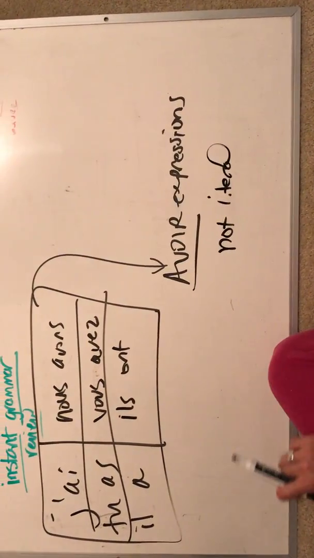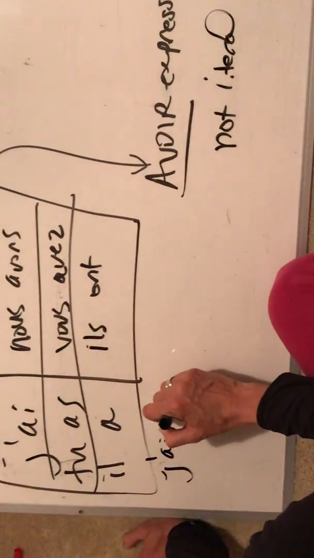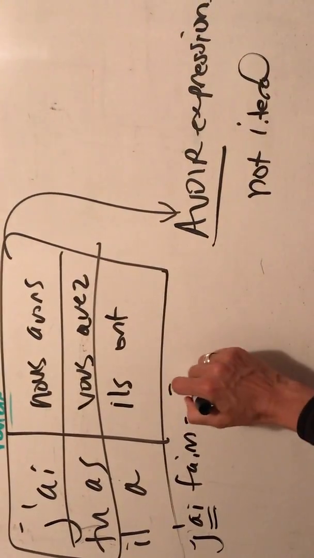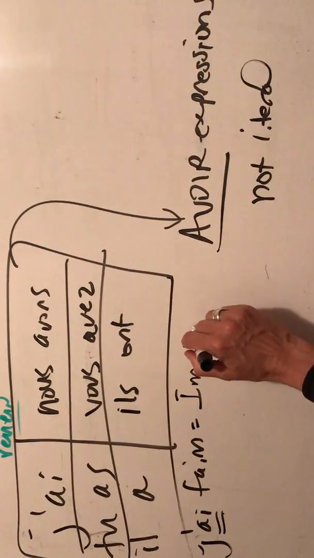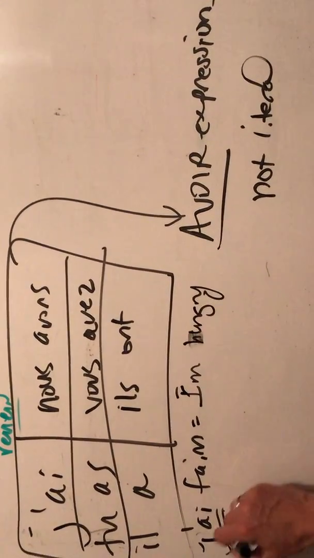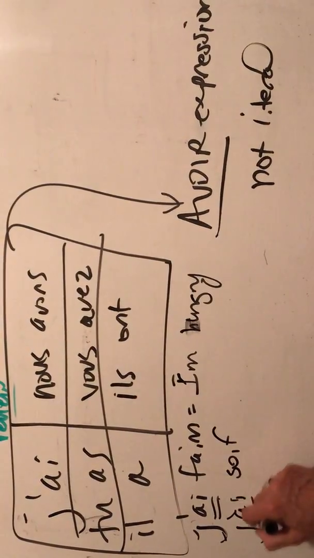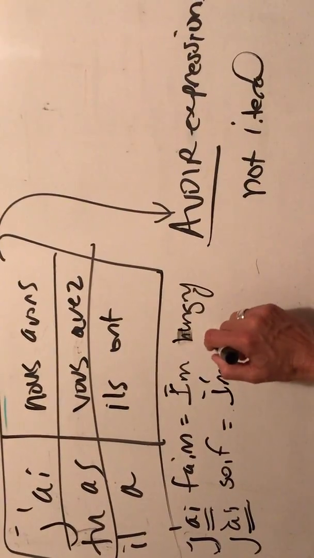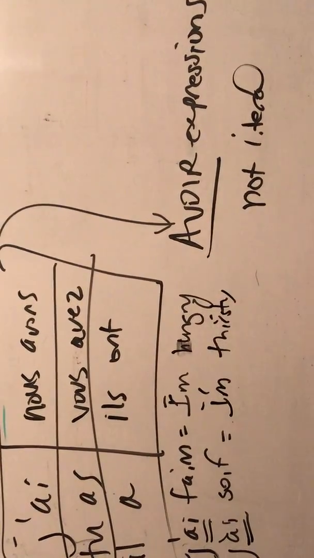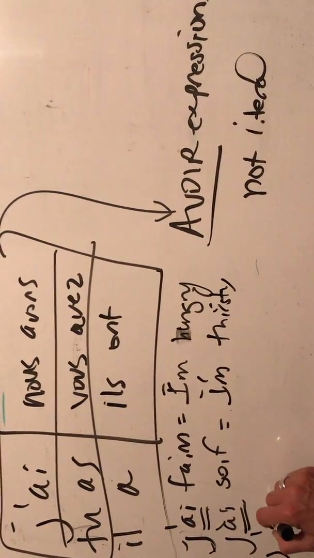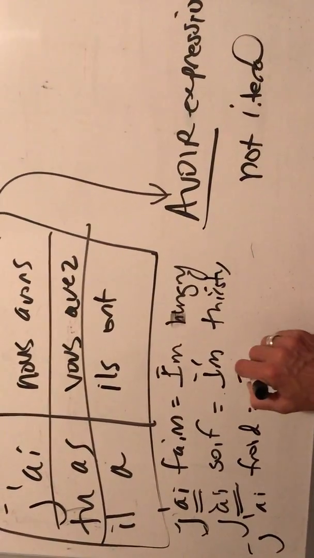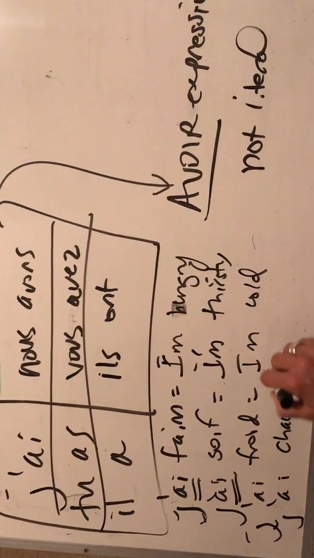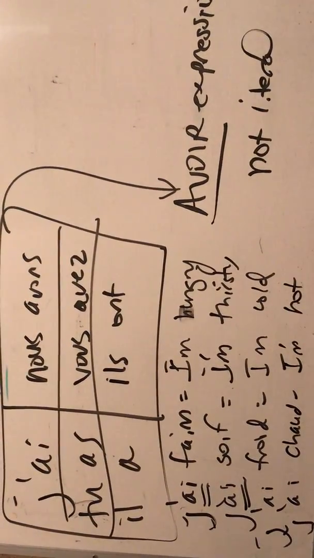And so a few examples of these are j'ai faim. We use avoir. We use this expression faim, and it means I'm hungry. J'ai soif. Again, you have the verb avoir, to have, but it means I am thirsty. Another one we have is j'ai froid. I'm cold. Or j'ai chaud. I'm hot. There are several more.